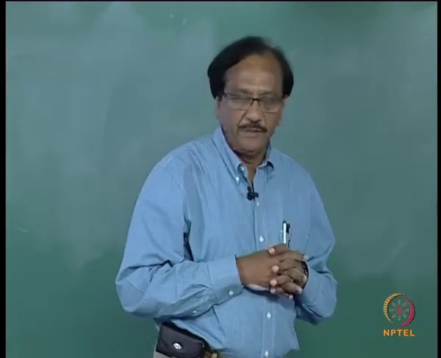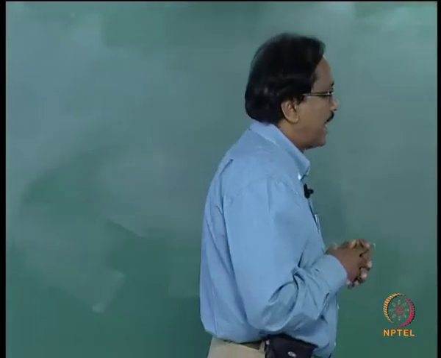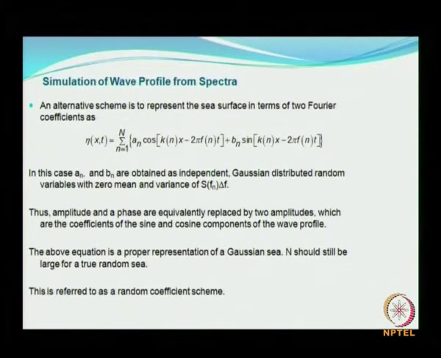Variance we have already seen. Thus amplitude and phase are equivalently replaced by two amplitudes, which are the coefficients of sine and cosine components of the wave profile. So you see that this above equation is a proper representation of a Gaussian sea.